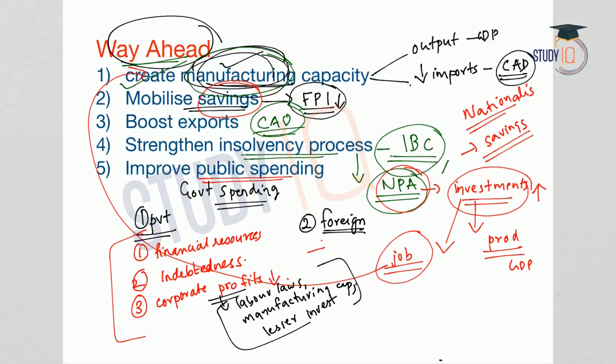And we have also seen the foreign portfolio investments and the foreign direct investments into the economy are also coming down, and there is also an outflow of foreign portfolio investment. So in this scenario, what is the only solution in order to increase the infrastructure capacity of the economy? The government spending or the public spending.